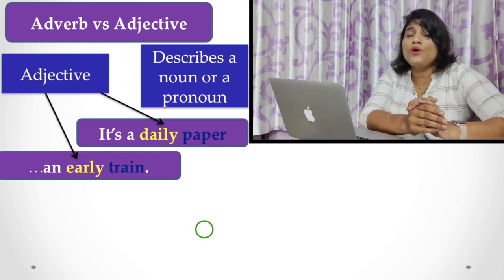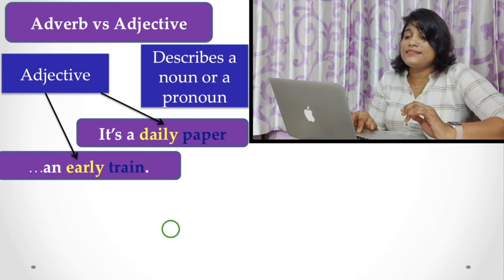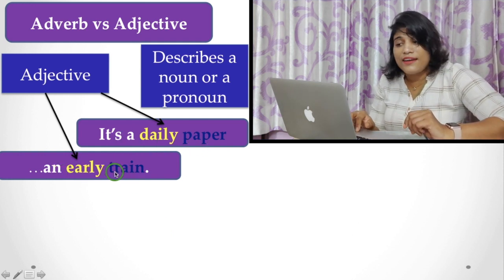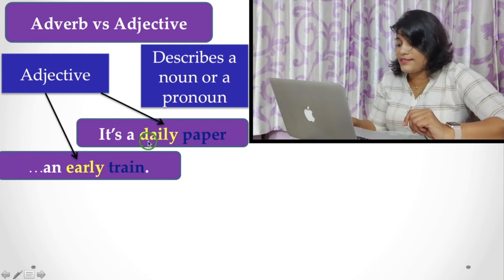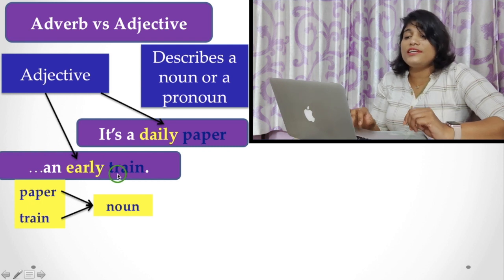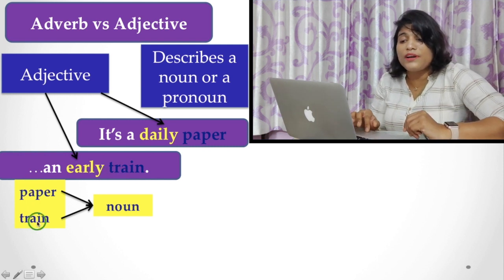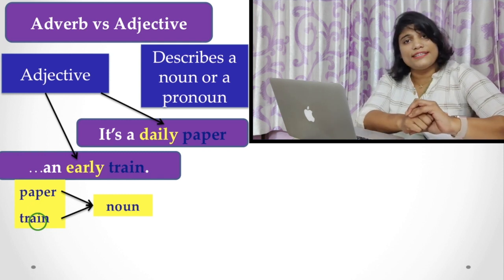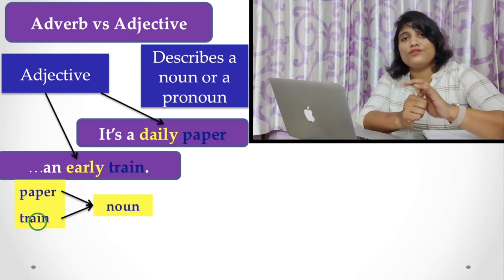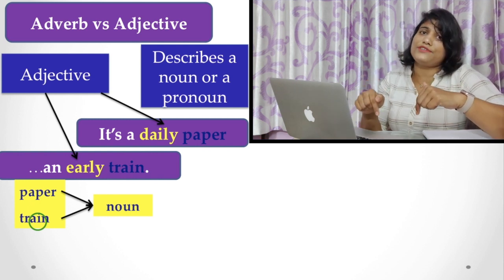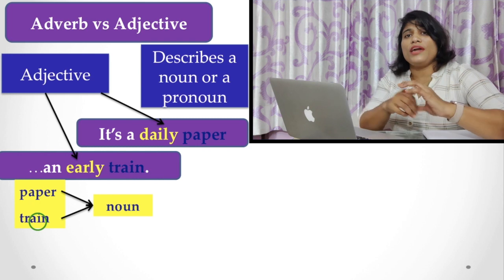Adjectives, as you know, describe a noun or pronoun, for example, a daily paper and an early train. In both cases, the words daily and early describe the nouns paper and train. Those who have more queries about adjectives, I have two videos on adjectives and I will provide the link in the description box below. You may watch them.